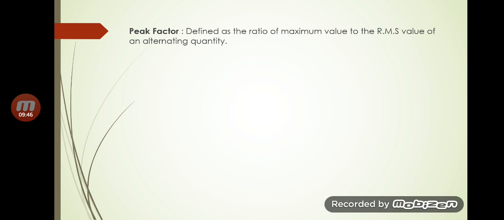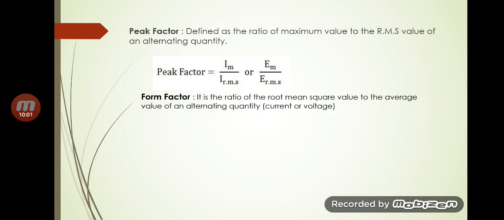Now next we'll see some important factors. Actually there are two important factors. One is peak factor. Peak factor is defined as the ratio of maximum value to the RMS value of an alternating quantity. That is, peak factor is Im by IRMS or it is Em by ERMS.